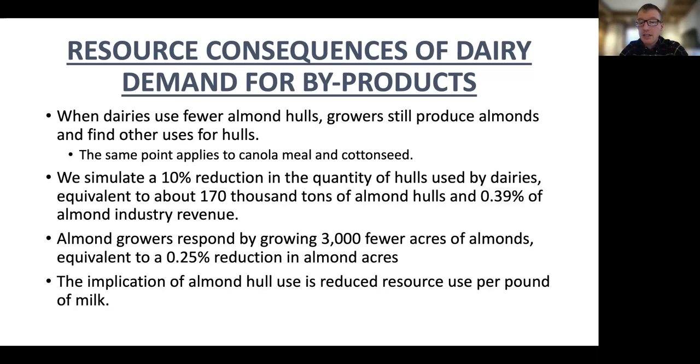Therefore, dairies' share in the local silage revenue is 100%, and dairies use all the resources used in that local silage production. The implication of almond hull use is reduced resource use per pound of milk, and this same point applies to canola and cottonseed also.